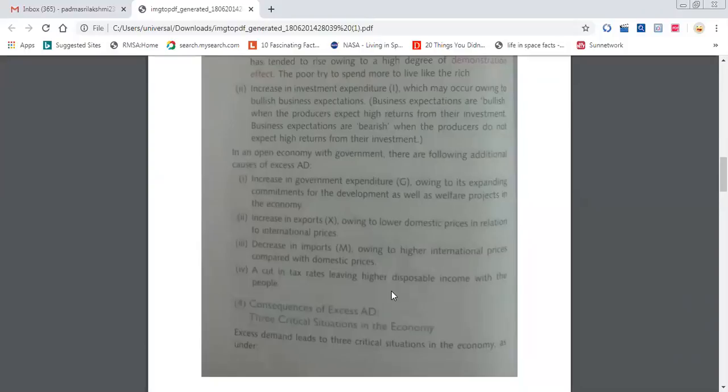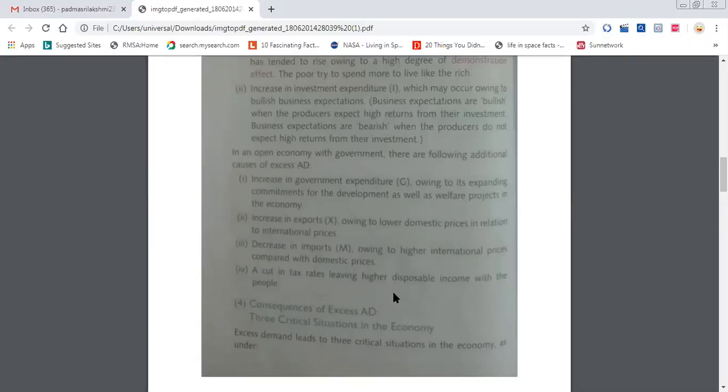Can you name that investment? There are two types of investment: autonomous and induced investment. Very good. Autonomous investment they do for the social welfare of the people, even when the profit is very less, and even if the GDP increases or decreases. Whereas induced investment means only if there is profit, they will do it.